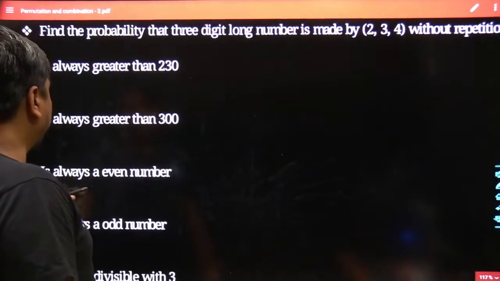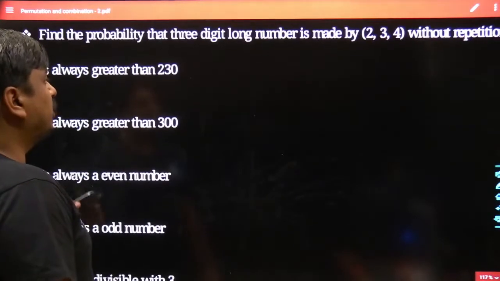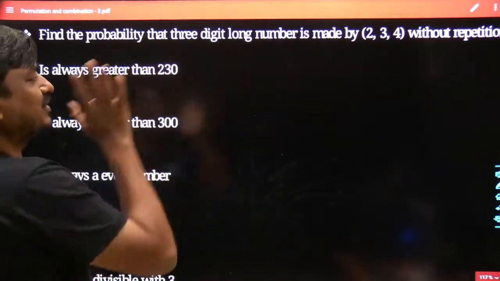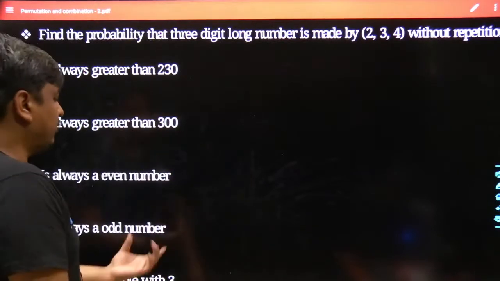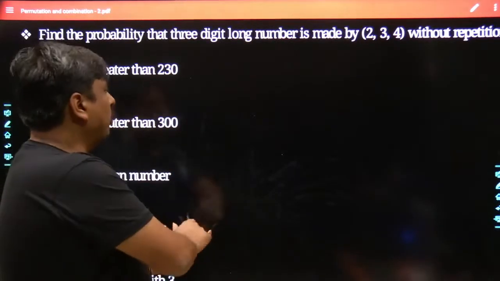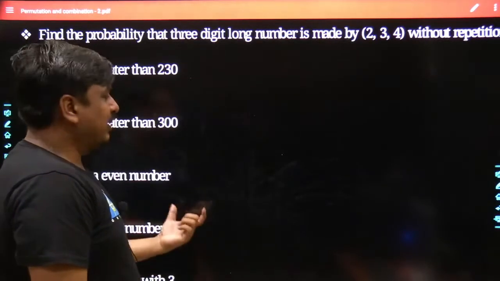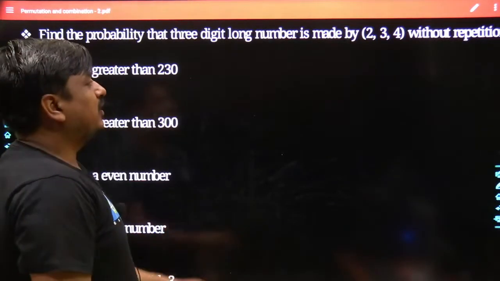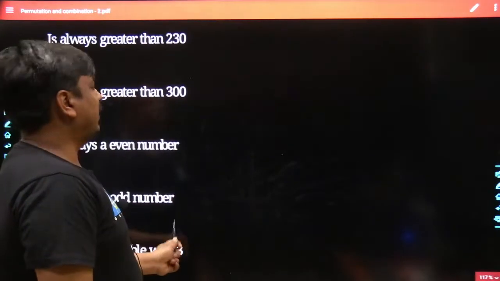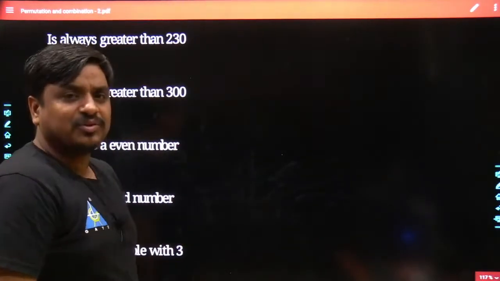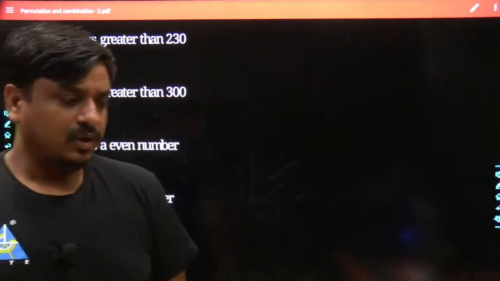If you wanted the number to be an odd number, in the units place you had to fix the number as 3 only. And now you have been left with 2 blocks. Now the 2 blocks have to be filled with 2 and 4, and that too in a different order. So it is simply 2 factorial divided by 3 factorial. That is 2 divided by 6, and 2 divided by 6 is nothing but 1 divided by 3. Yes.